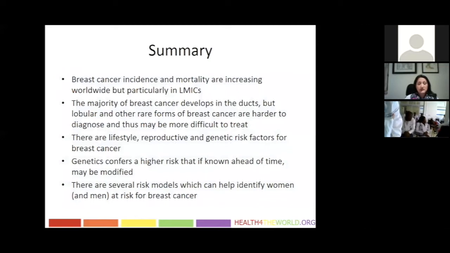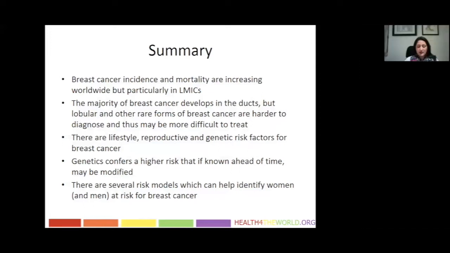So to summarize this first section, breast cancer is a disease which is increasing in both incidence and mortality, particularly in low and middle income countries. Breast cancer at the cellular level anatomically develops in two major structures of the breast, the ducts and the lobules. Both are lethal if not properly diagnosed and treated. Many of these deaths are preventable with appropriate education and awareness programs, which will highlight the risk factors for the development of breast cancer. Once a woman's risk of breast cancer is known, additional protective strategies can be employed.